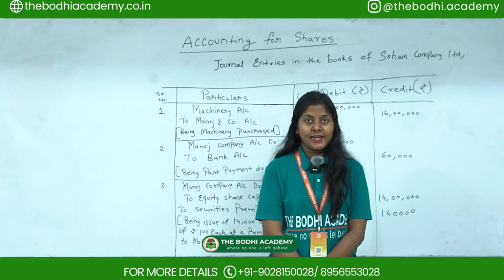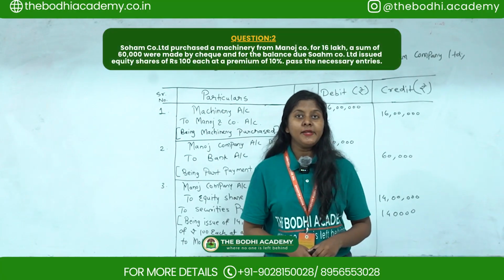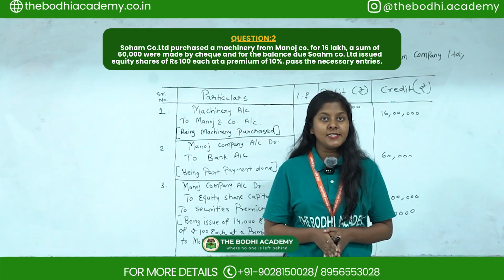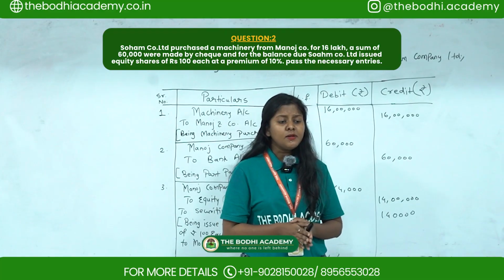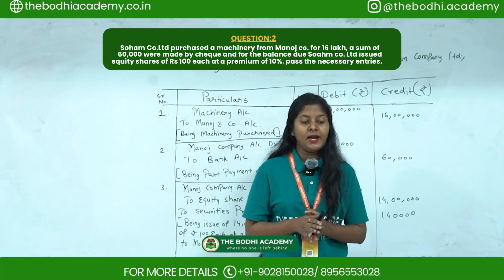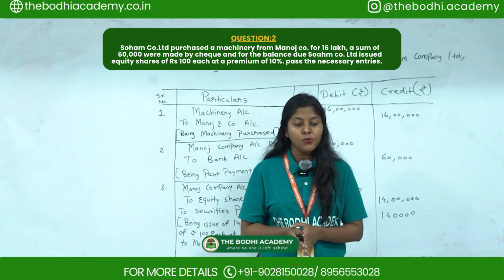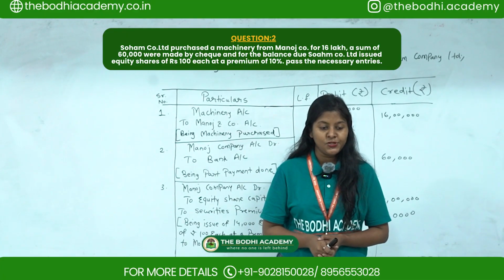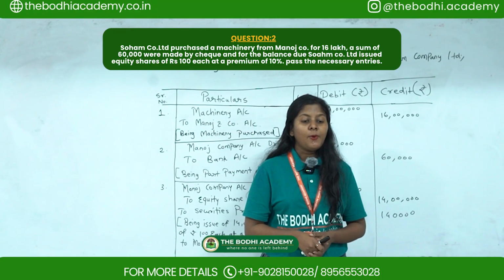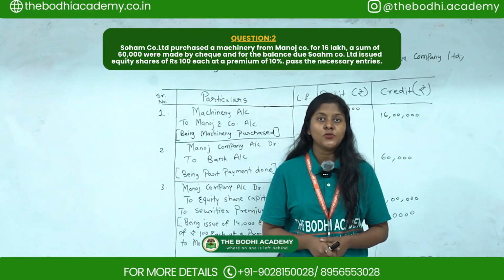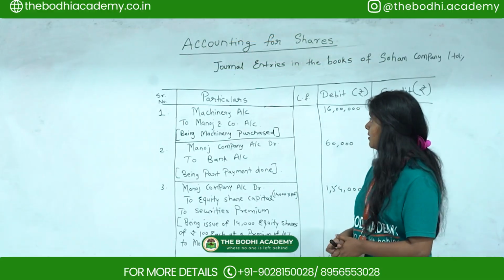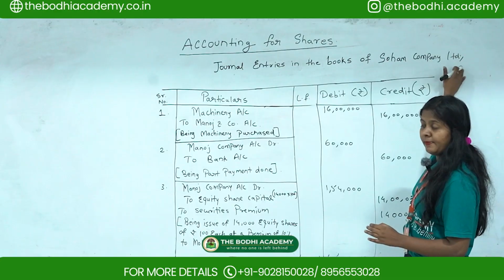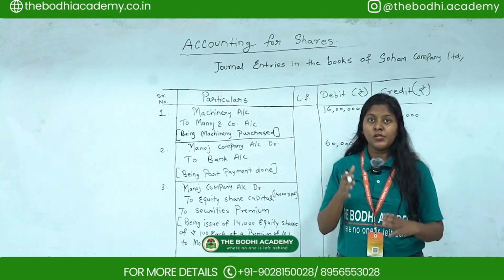So we'll start with the second question, that is: Soham Company Limited purchased a machinery from Manoj Company for rupees 16 lakhs. Then a sum of rupees 60,000 was paid by cheque, and for the balance due, Soham Company Limited issued equity shares of rupees 100 each at a premium of 10%. Pass the necessary journal entries in the books of Soham Company Limited. So now here the first thing you have to write down is journal entries in the books of Soham Company Limited.